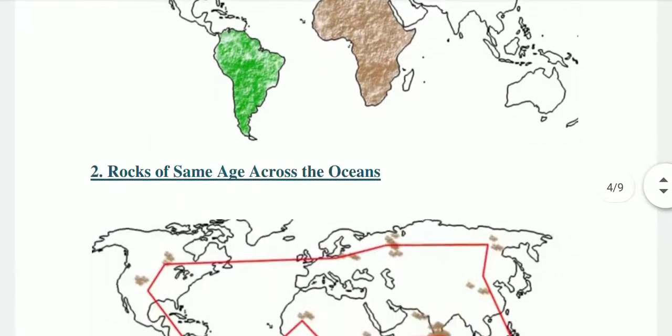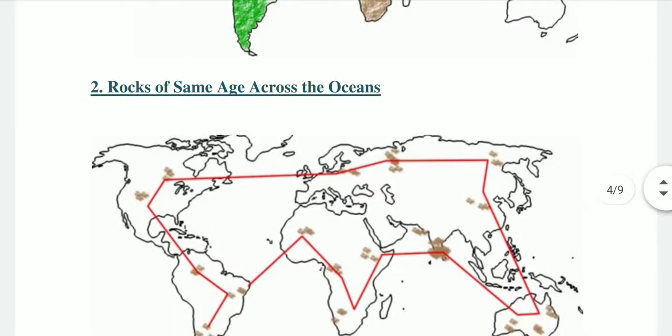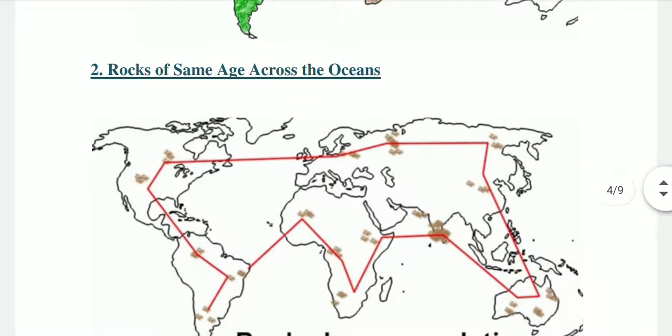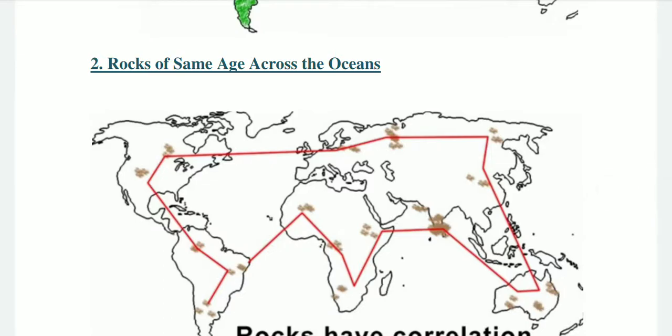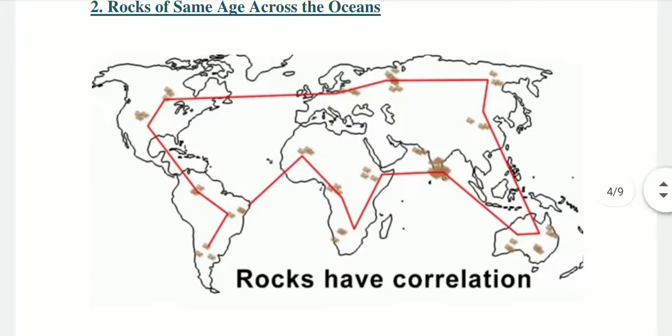Second evidence: rocks of the same age across the oceans. Radiometric dating methods developed in recent times have facilitated correlating rock formations from different continents across the vast ocean. The belt of ancient rock of 2000 million years from the Brazil coast matches with those from Western Africa.